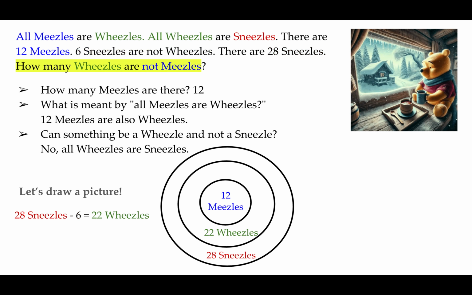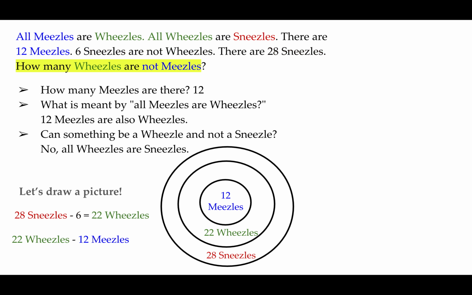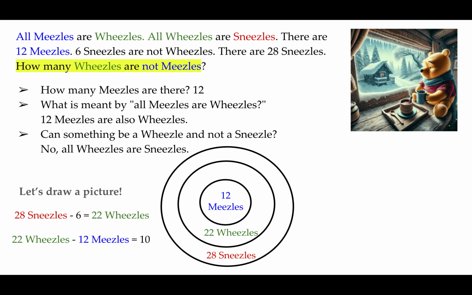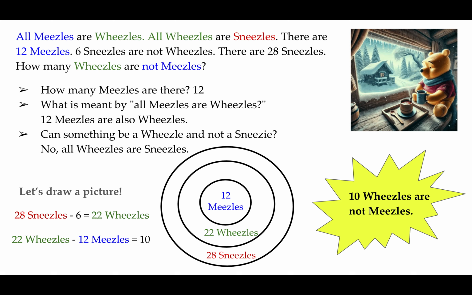And now we go to the final question. How many weasels are not measles? Well, we know the number of weasels is 22. We can subtract 12 because we know the number of measles, and that gets us 10. So 10 weasels are not measles. Whew, how did you do? Was that tricky? Well, if it is, it just means that your brain was growing.